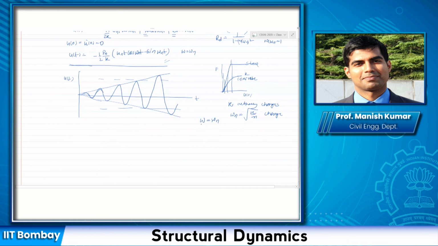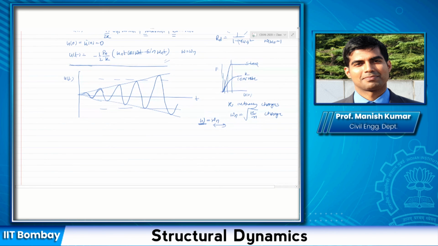But when omega n changes, my applied frequency is still the same. It does not happen that if wind is blowing, or there is vibration due to a machine foundation, the applied frequency changes. So the applied frequency was still the same.